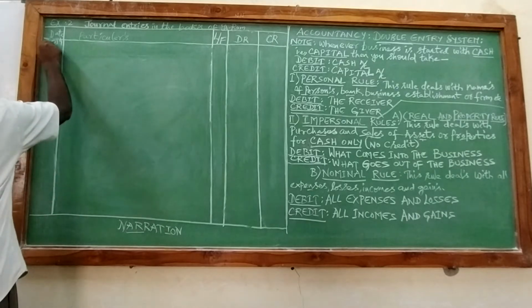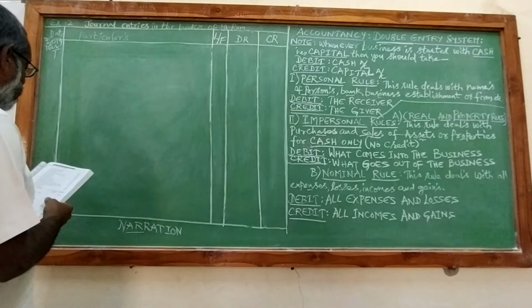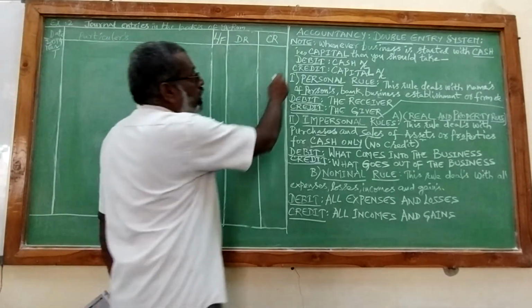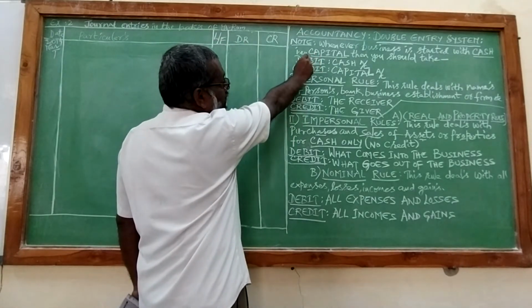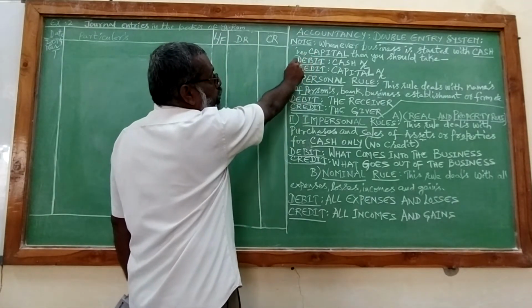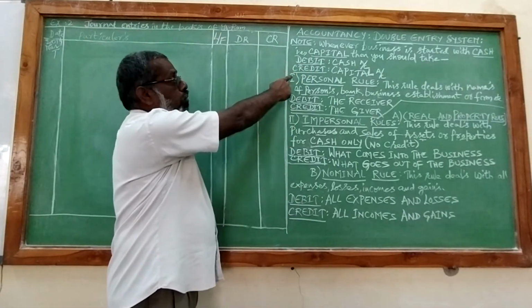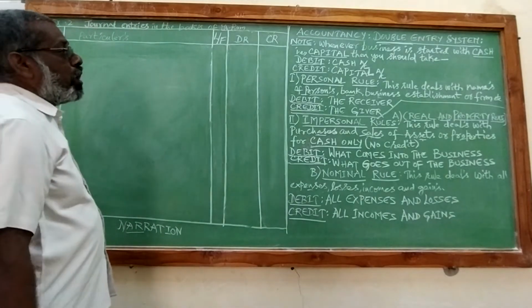March 1st. Ram commenced business with cash 1 lakh. So here, in the formula, whenever business is started with cash, that is capital, you should debit the cash account and credit the capital account. So Ram has started business with 1 lakh rupees.